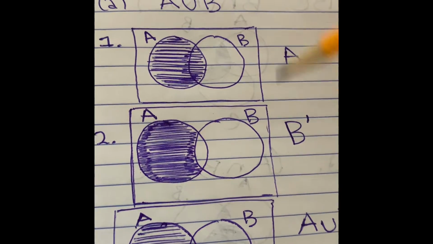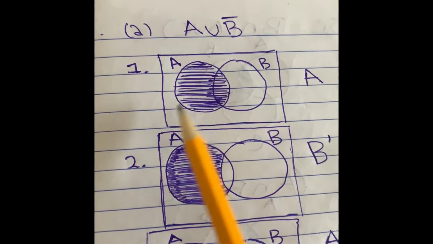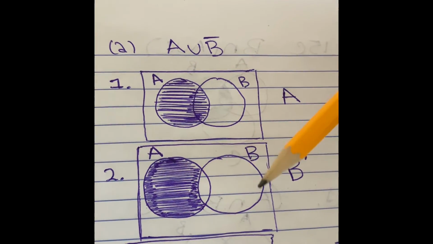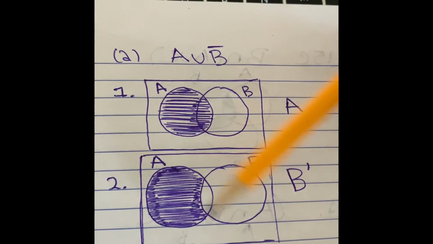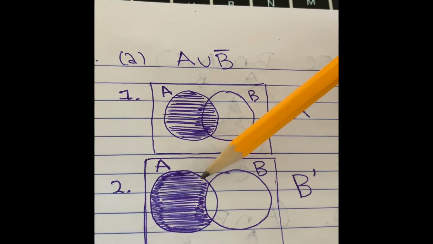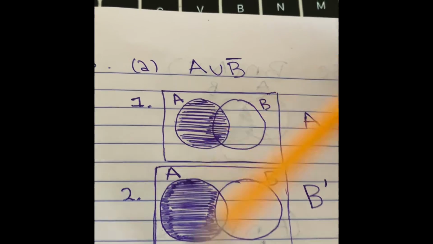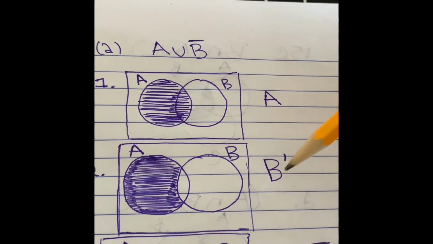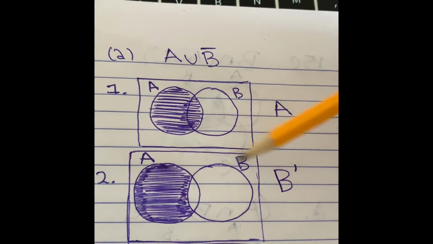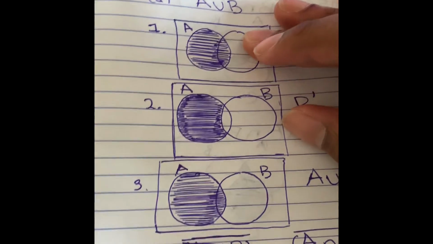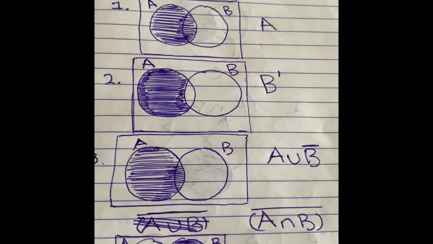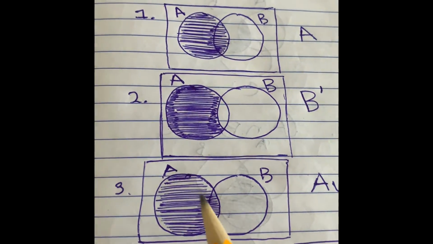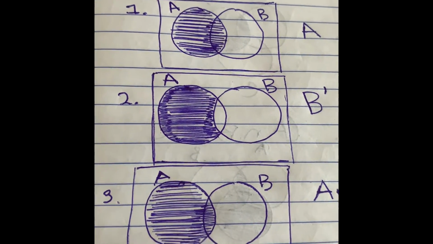So for A, we will shade all this. And for not B would be everything except for B to be shaded. So everything from this side would always have to be here. And it could be the opposite. If it was A, not A, then everything would be shaded in the B region. So A union not B, we can conclude from gathering all of this, would be all this shaded.